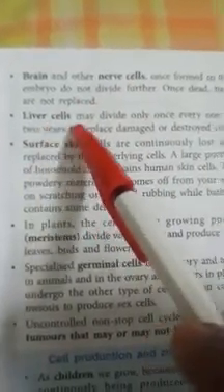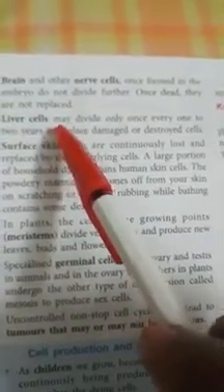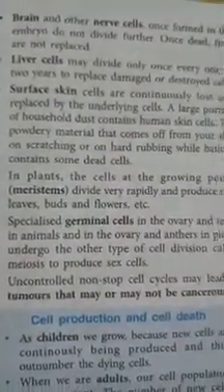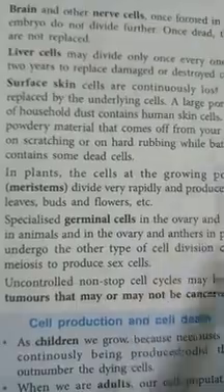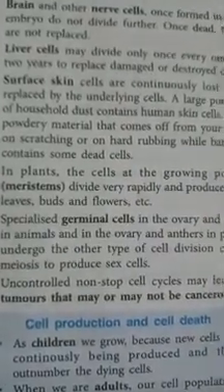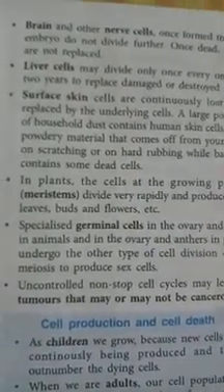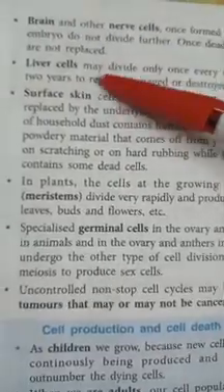But in the case of liver cells, if destroyed or damaged, they can produce new liver cells. In human beings, the only organ that can regrow in our lifespan is the liver.